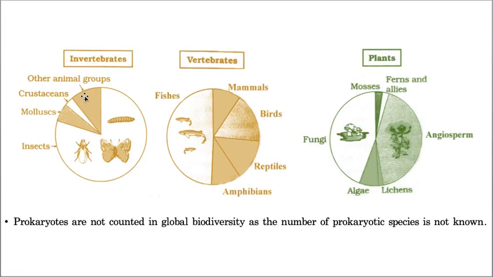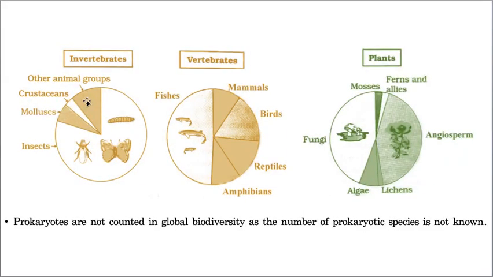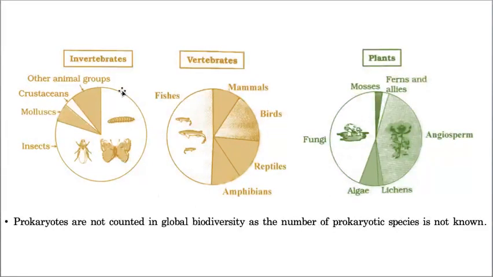And all the remaining phyla, only this much. Did you notice it or not? That I wanted to tell you. So in the given geographical area, always insects are more, that means arthropods are more, and then molluscans are more, and the remaining small portion is for the rest of the other animals. Hope you understood. This is the way you need to learn the diversity of invertebrates in the given geographical area. Hope you got my point.